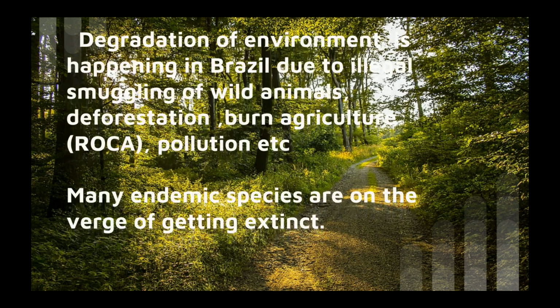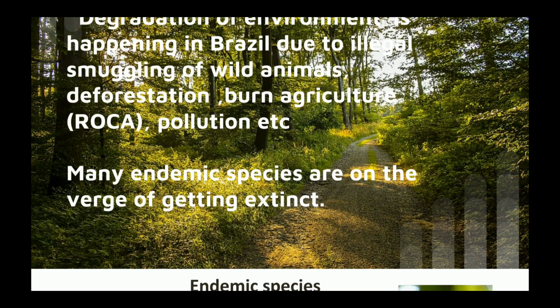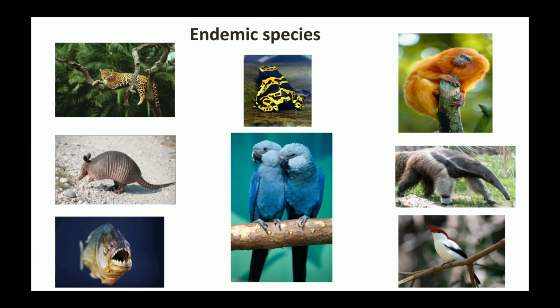Many endemic species are on the verge of getting extinct. What are endemic species? They are those which are found in just one region and nowhere else in the world. We can see the anteater, the jaguar, piranha, parrots, armadillo, poison dart frog, golden lion tamarin, a variety of birds and other species and insects which are on the verge of extinction. After Indonesia, it is Brazil which has the most endemic species.